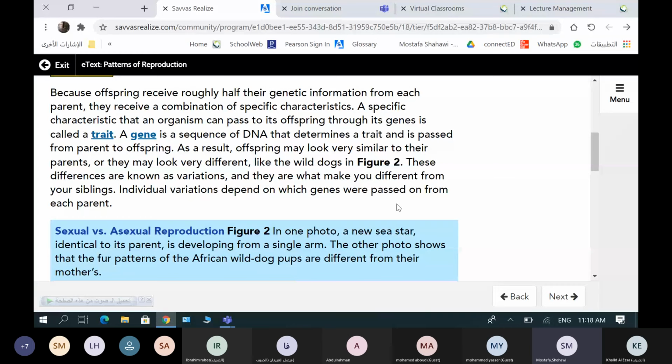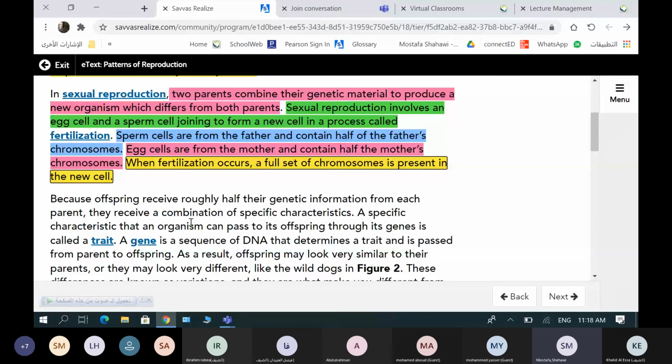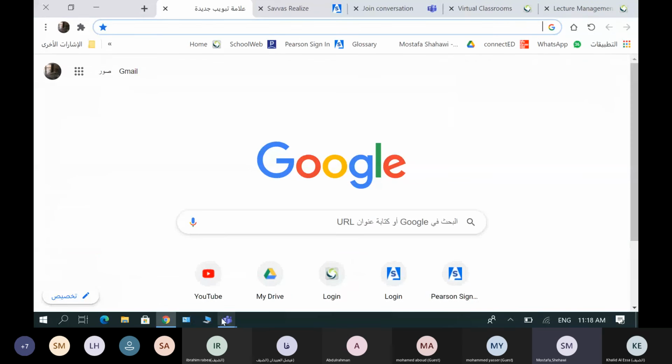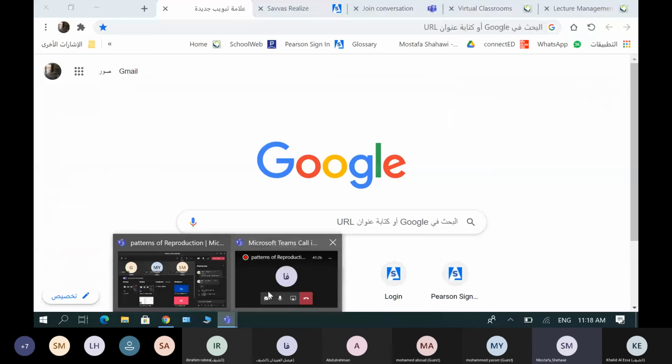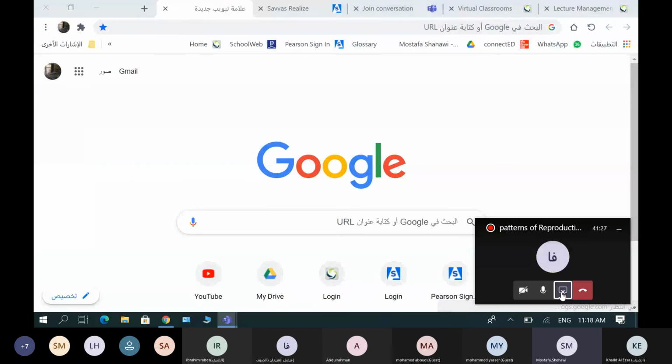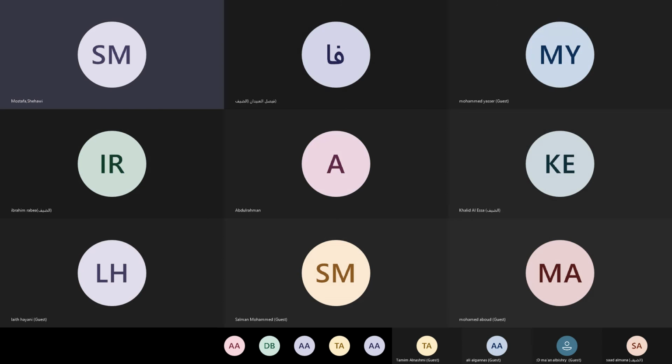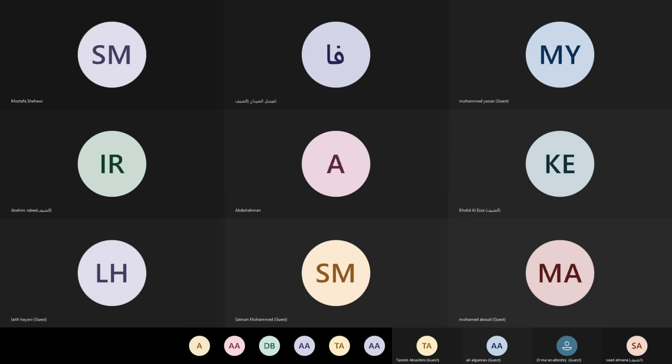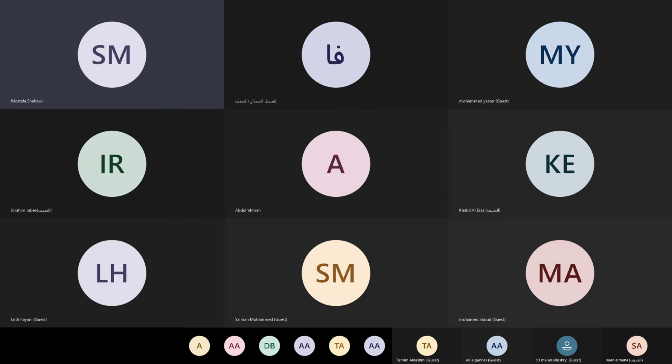Today, right now, I'll give you a quiz. We will start from here with a new activity for the genes, because this is another thing. We have to give it its own time, genes and the traits. And right now, I will give you a quiz like the quiz of yesterday. It's about sexual reproduction and asexual reproduction, both of them.